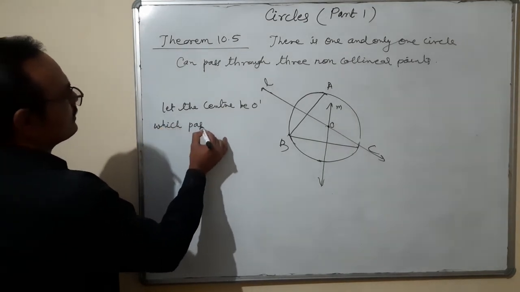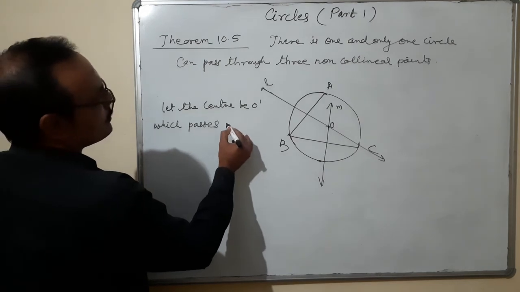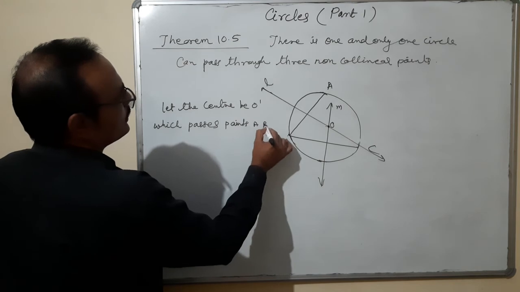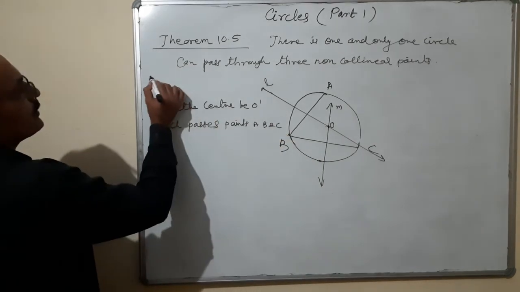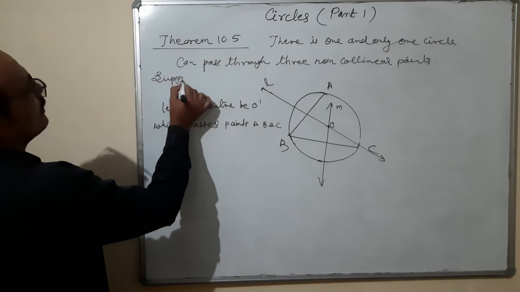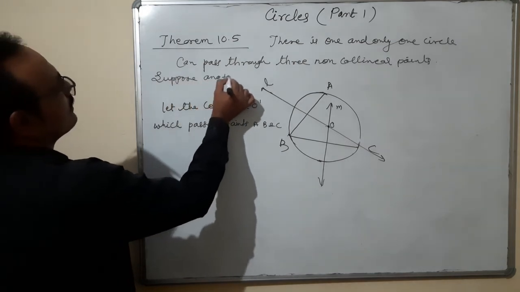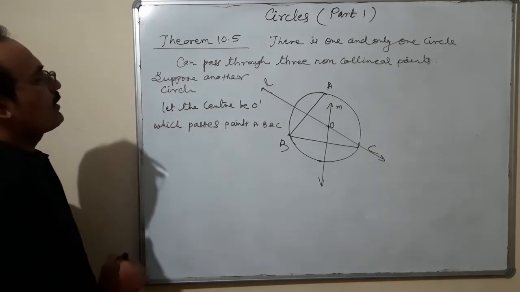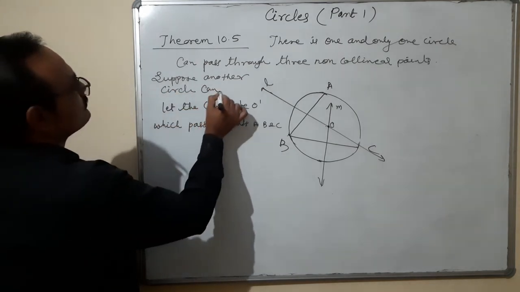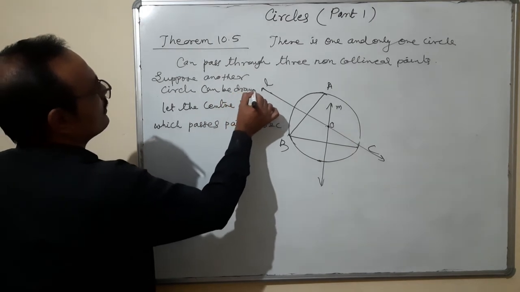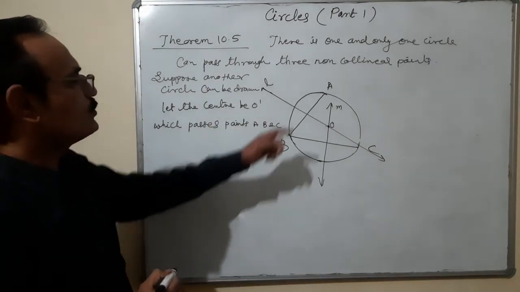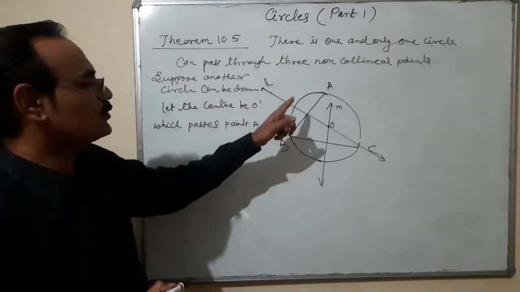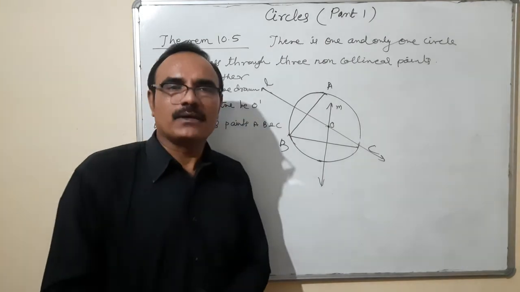So here we have to suppose another circle can be drawn through points A, B, and C. Let the center of that circle be O dash, which passes through points A, B, and C.